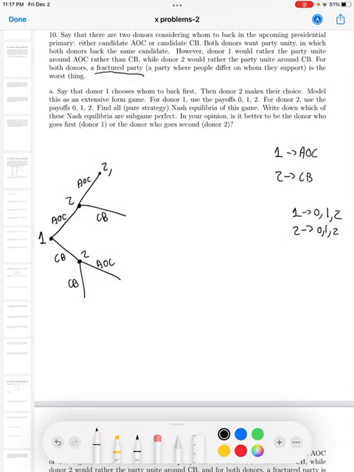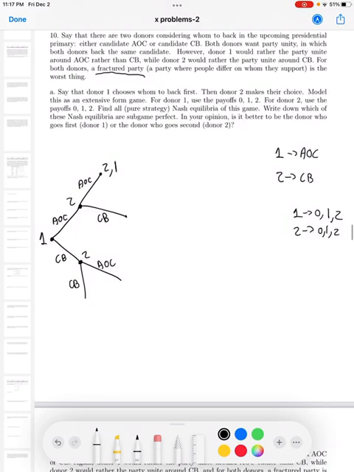So instead of a 0, donor 2 gets a 1. Over here in this node, donor 1 chooses candidate AOC, which is what they prefer, and 2 chooses CP, which is what they prefer. However, it's a fractured party, so they both get 0 and 0.